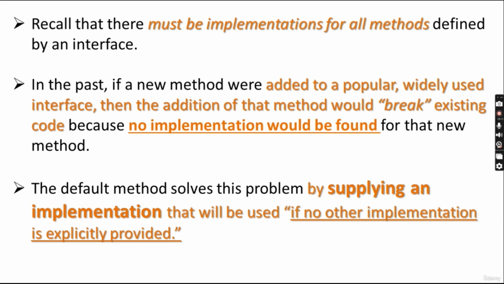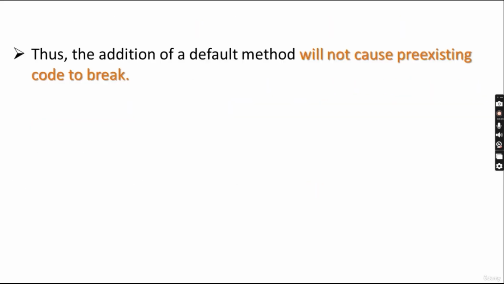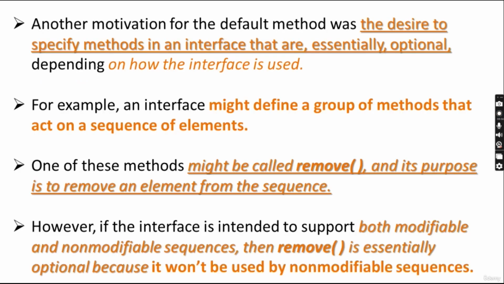The default method solves this problem by supplying an implementation that will be used if no other implementation is explicitly provided. If nothing else is found, this will be used. As simple as that. The addition of a default method will not cause pre-existing code to break. You can still use the interface with the default implementation of the method.